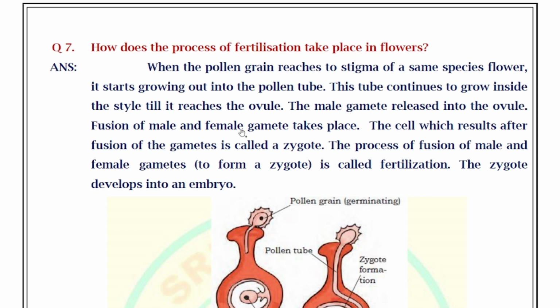Fusion of male and female gamete takes place here. The cell which results after fusion of the gametes is called zygote. The process of fusion of male and female gamete to form a zygote is called fertilization. The zygote develops into an embryo.